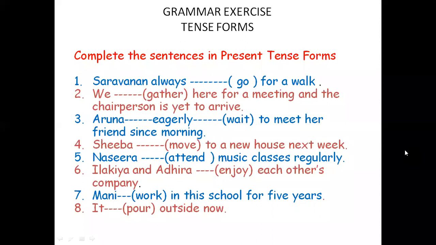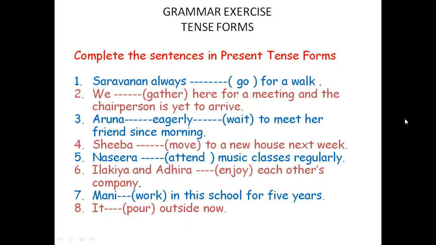Sheba moves to a new house next week. Moves or is moving to a new house next week. If it is present continuous, it is a planned arrangement. Sheba is moving to a new house next week. Moves is not a serious mistake, but is moving is preferable to moves, simple present tense. So Sheba is moving to a new house next week.